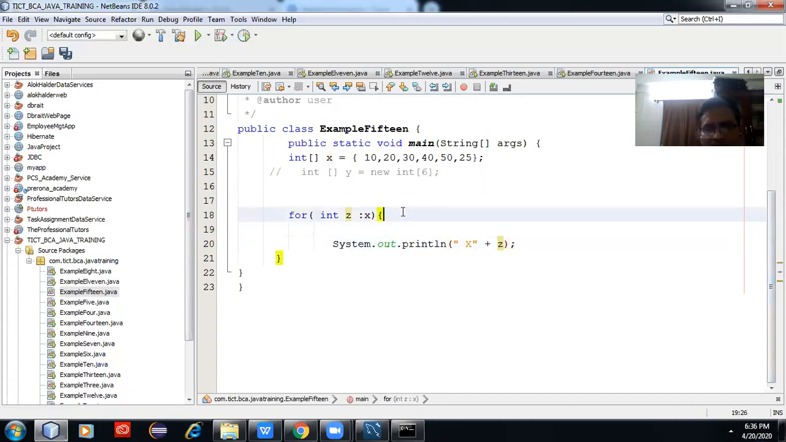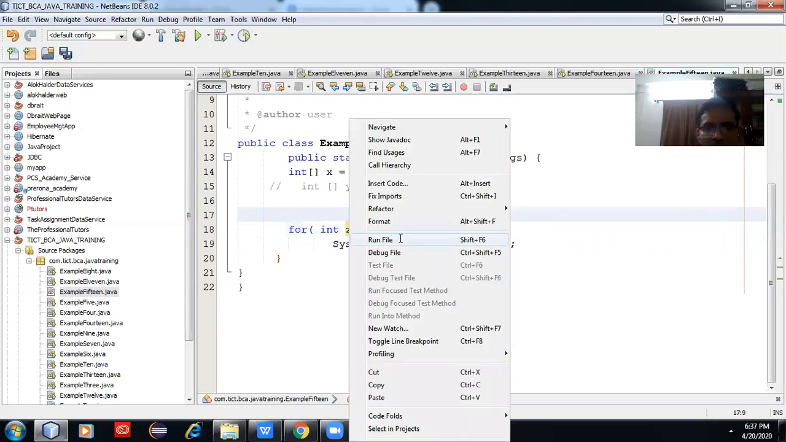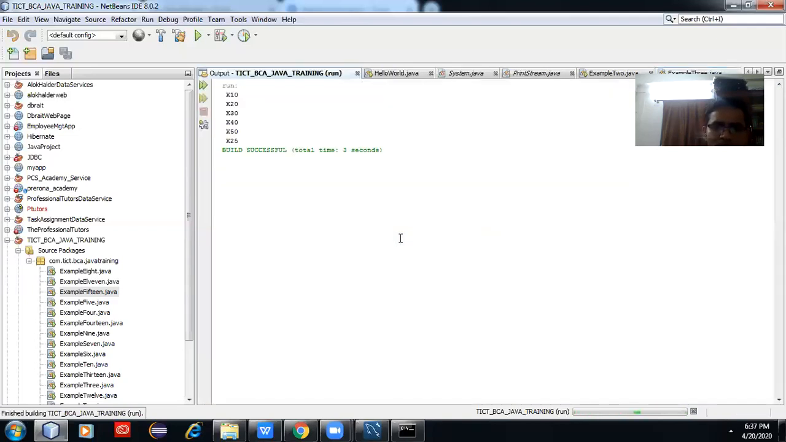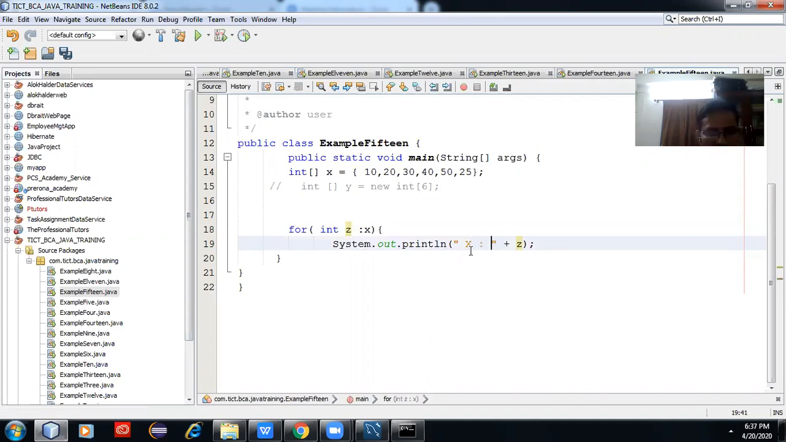Earlier we were writing int i equal to 1, then condition checking, then plus plus. Here, if you notice, we are not doing any of that. We are writing int z equal to x, and we are printing z. Let's see the program output. Okay, and this is the output of the program. So the same thing is happening, but we are not writing any initialization, increment, decrement, or condition checking.